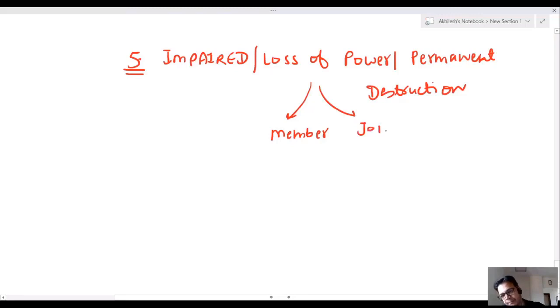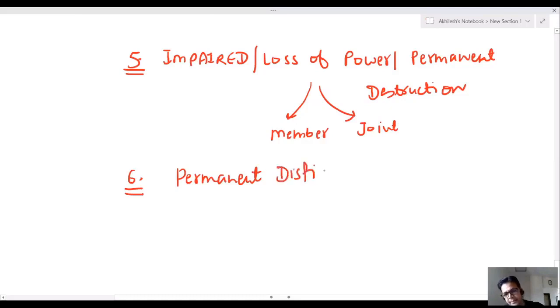After injury, you are not able to walk, your power is lost, there is permanent destruction of your member or joint, this will be grievous.